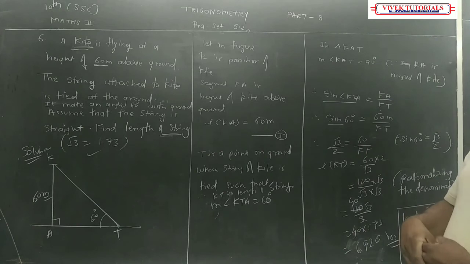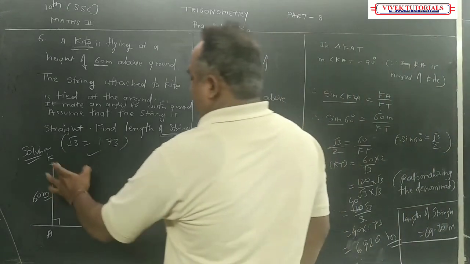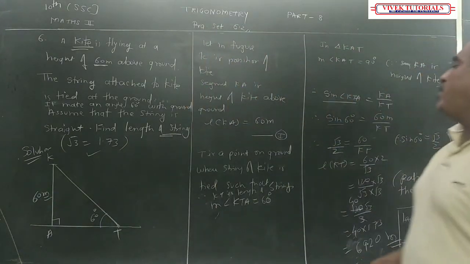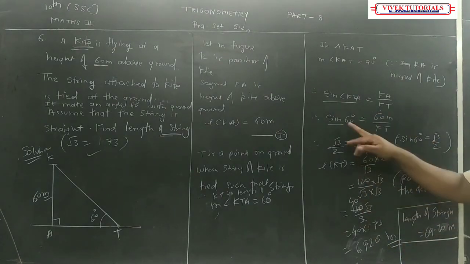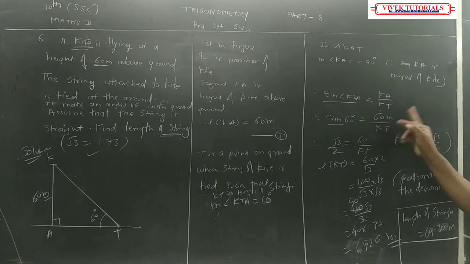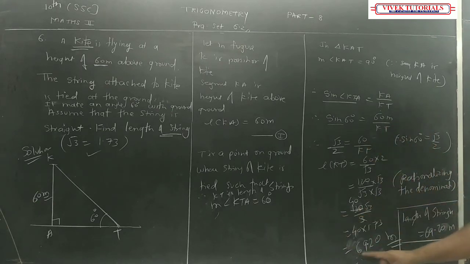They have given KA and we have to find out KT, that is opposite side upon hypotenuse. So we are going to make use of sine 60 degrees, which is equal to 60 meters upon KT. I cross multiply, I got 69.2 meters. So the length of the string is how much? 69.2 meters. Okay, this is your final answer. Now you copy it down properly by pausing the video.